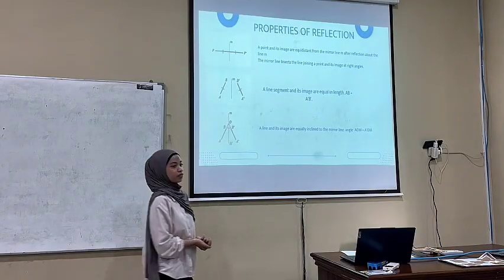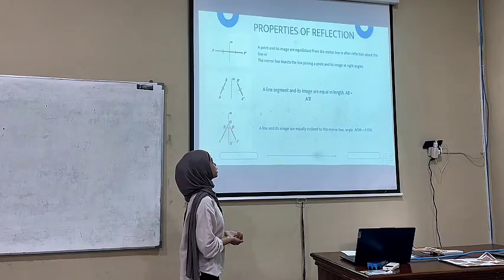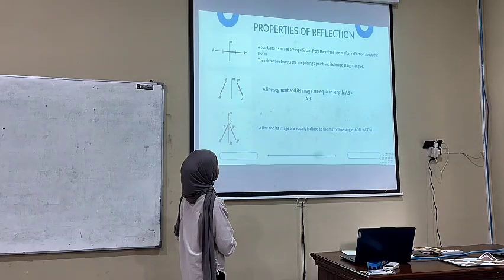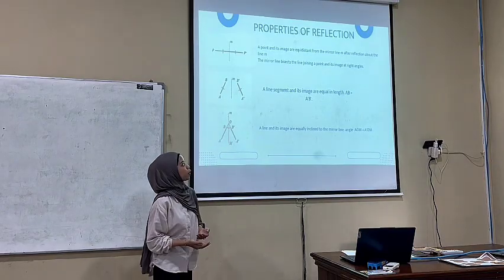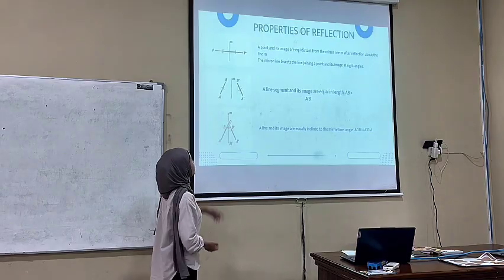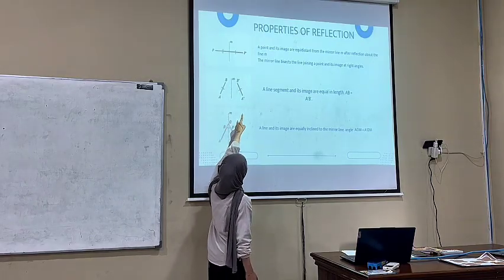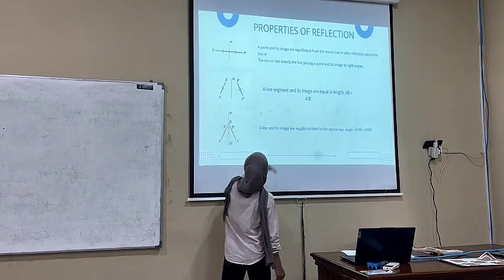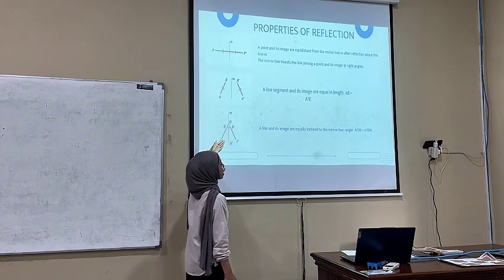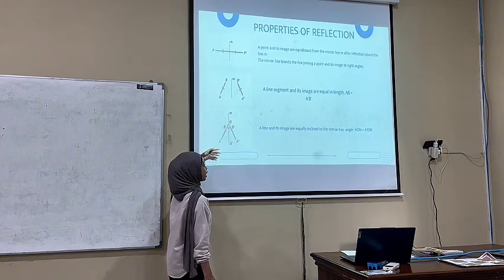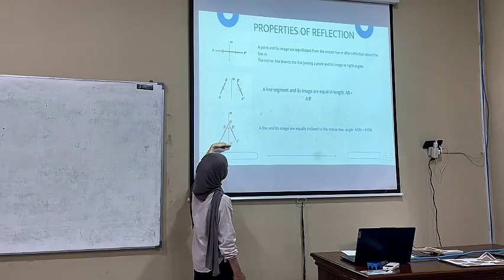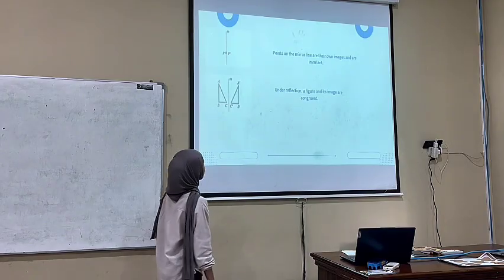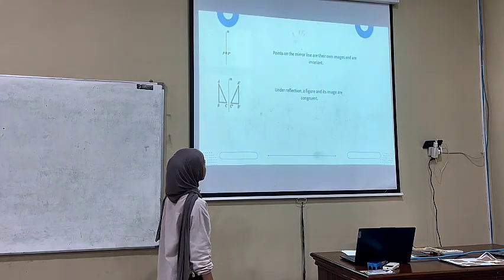Next, the properties of reflection. In picture 1, a point and its image are equidistant from the mirror line M. The mirror line bisects the line joining a point and its image at right angles. In picture 2, a line segment and its image are equal in length, AB is A'B'. In picture 3, a line and its image are equally inclined to the mirror line, angle AOM is A'OM. In picture 4, points on the mirror line are their own image and are invariant.